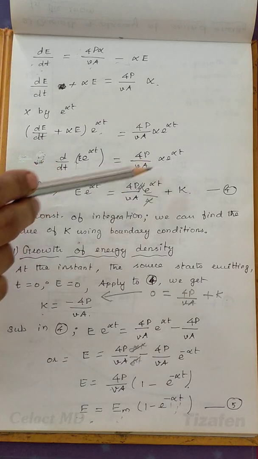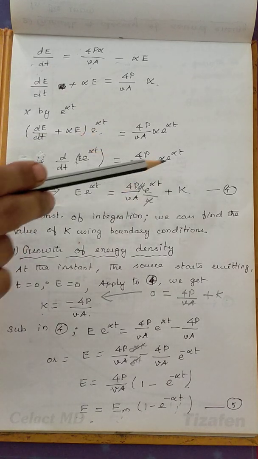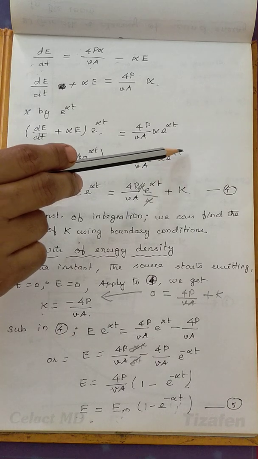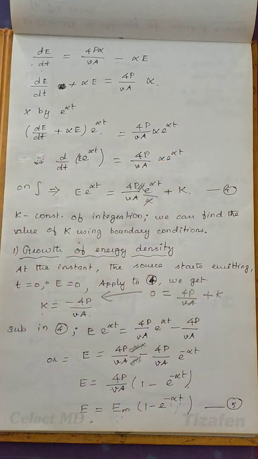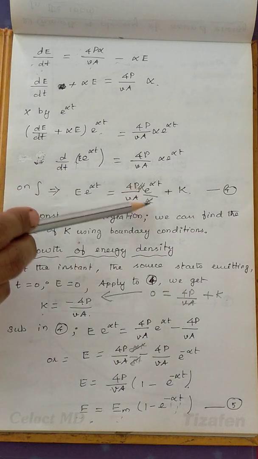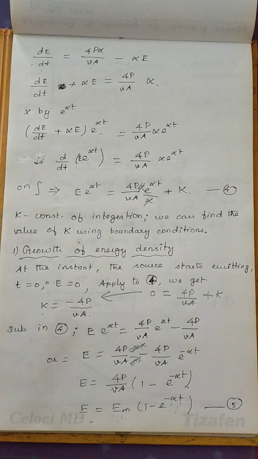e power alpha into t divided by alpha, since alpha exists already, plus some integration constant. Here alpha and alpha get cancelled. So k is a constant of integration. How can you get the constant of integration? It is possible by applying boundary conditions. By applying boundary conditions, we'll get the growth of energy density as well as the decay of energy density.